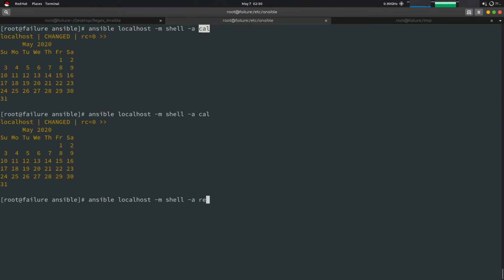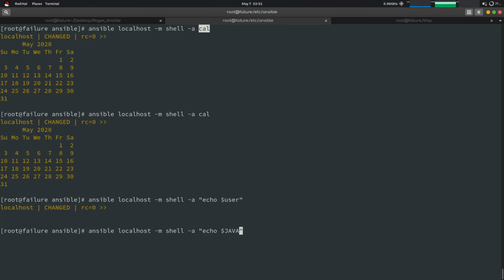We can also use reboot, but if I do it, it will shut down my PC. Also you can use echo user. It has nothing because there is no user, it is root only.